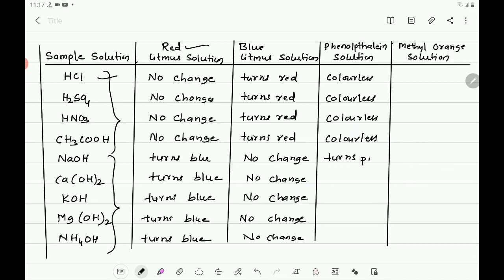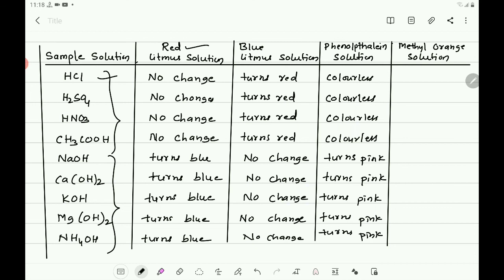As it is a base, it turns phenolphthalein solution pink. Ca(OH)2 also turns pink. This also turns pink. This also turns pink. NH4OH, ammonium hydroxide, also turns phenolphthalein solution pink.